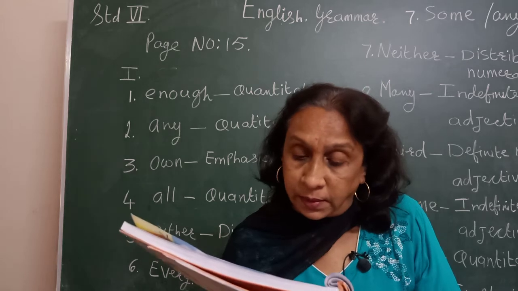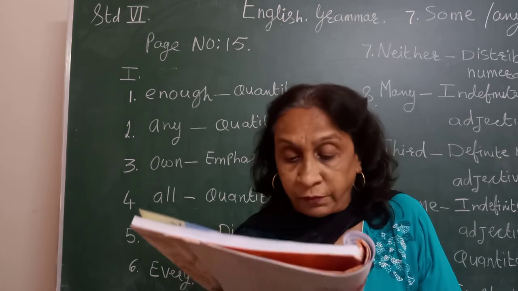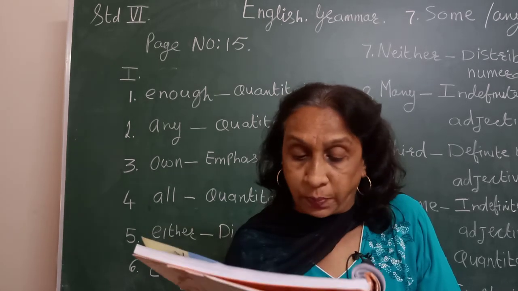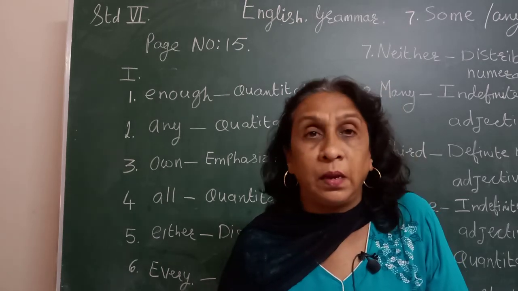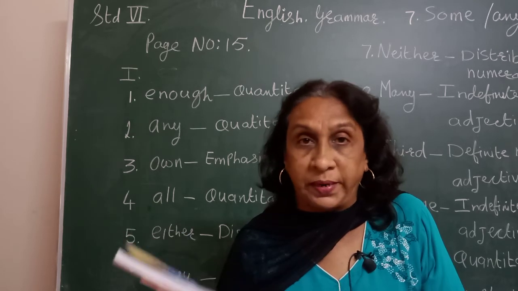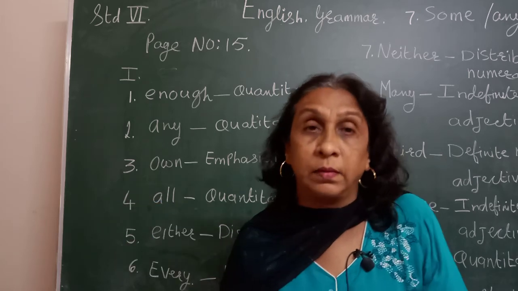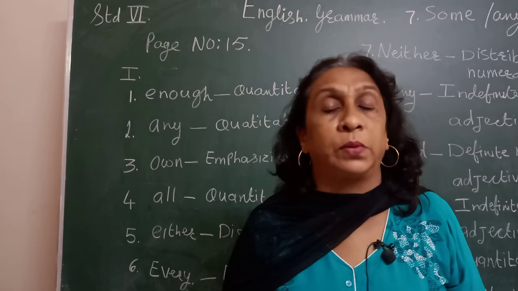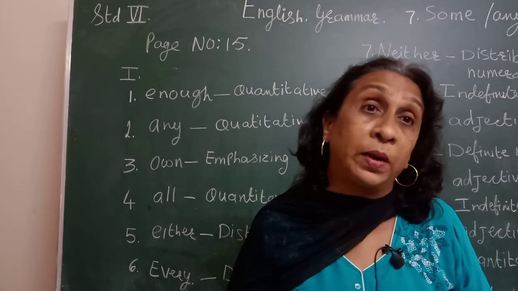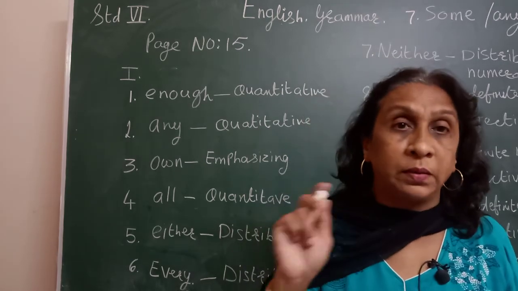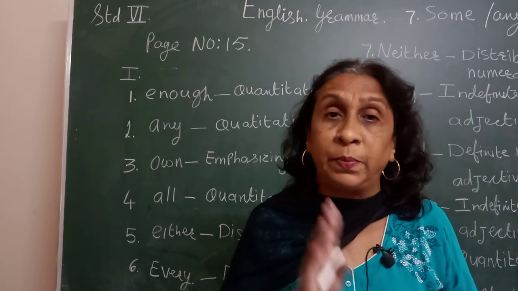11, dash seat in the auditorium was occupied. Here also 2 adjectives you can write. Every seat in the auditorium was occupied, or each seat, E-A-C-H, each seat in the auditorium was occupied. Is it clear? So see here 7, 8, 9, 10 and 11, 2 adjectives you can use, either this one or that one. It's better you write both. In the book if you want to write both, or you can make 2 separate sentences, 7-1, 7-2, 8-1, 8-2 like that. Write both so your idea will be more clear.